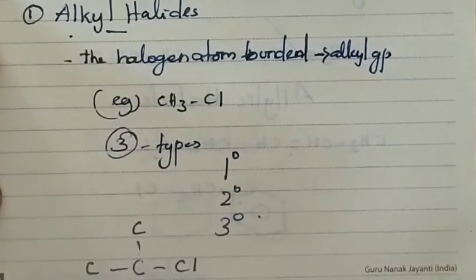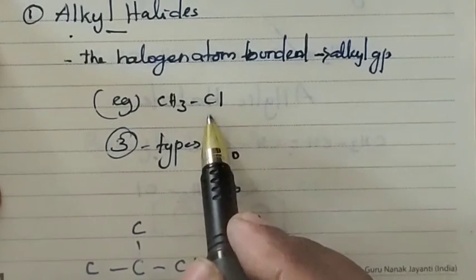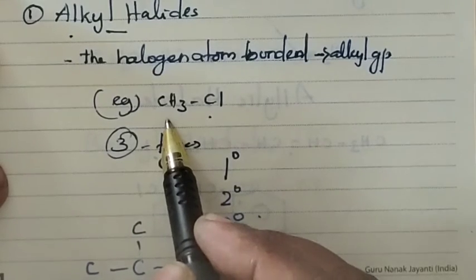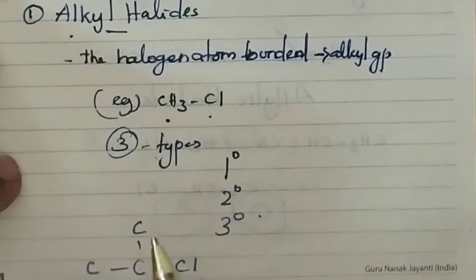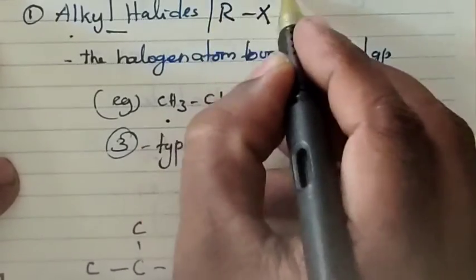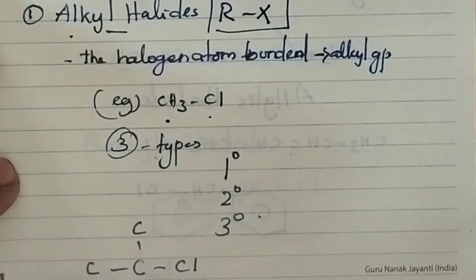Alkyl halide means the halogen atom is bonded directly to an alkyl group. These alkyl halides are normally represented by the letters RX.